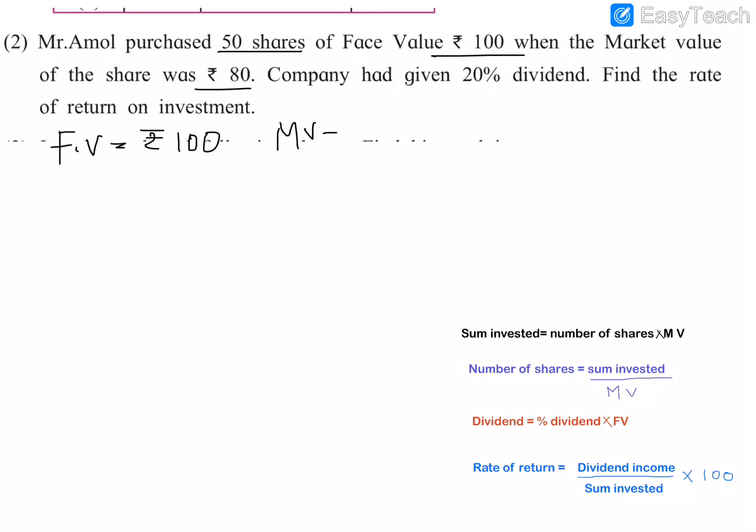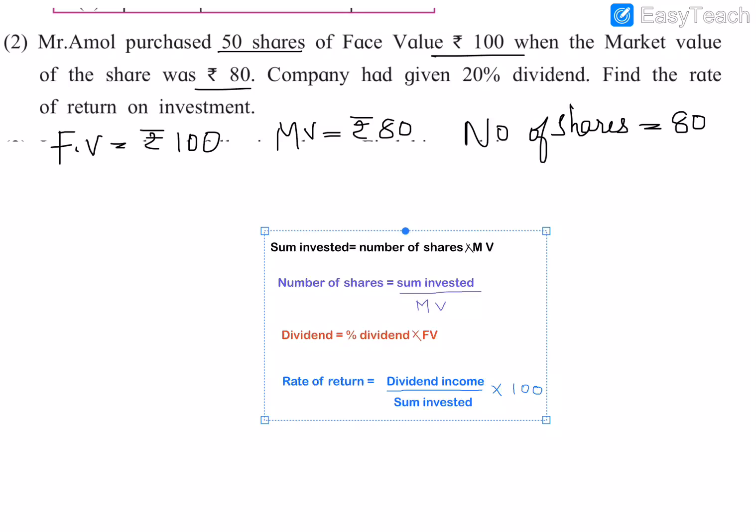So MV is equal to rupees 80 and the company has given 20% dividend, and we need to find the rate of return. Also the number of shares is given, so number of shares is equal to 50. And now what we need to find the rate of return are the dividend income and the sum invested.